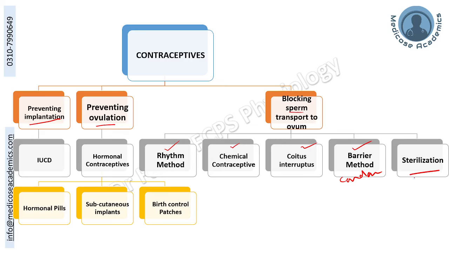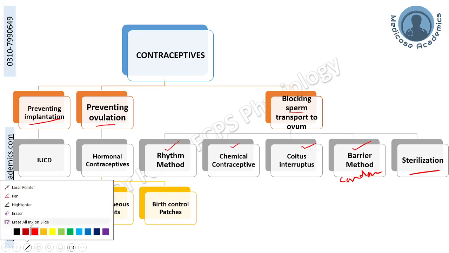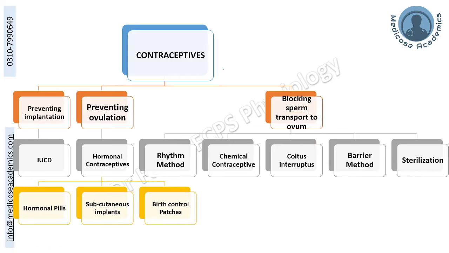That permanent sterilization procedure includes vasectomy, which requires the ligation of the vas deferens, which is responsible for bringing the sperms to the semen, and if that is blocked, the sperms will not be entering the semen.